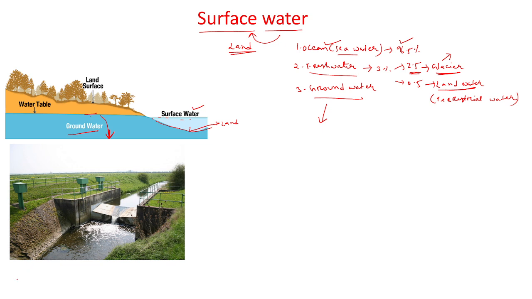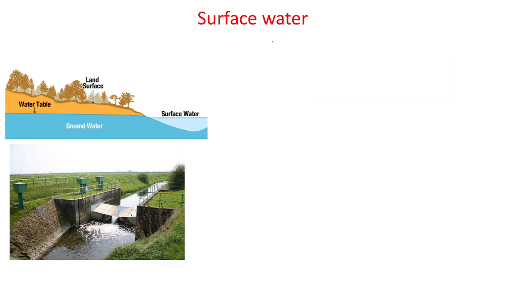Now come to how surface water is formed. The surface water is formed mainly by precipitation. So what is precipitation? Say it is the sun.